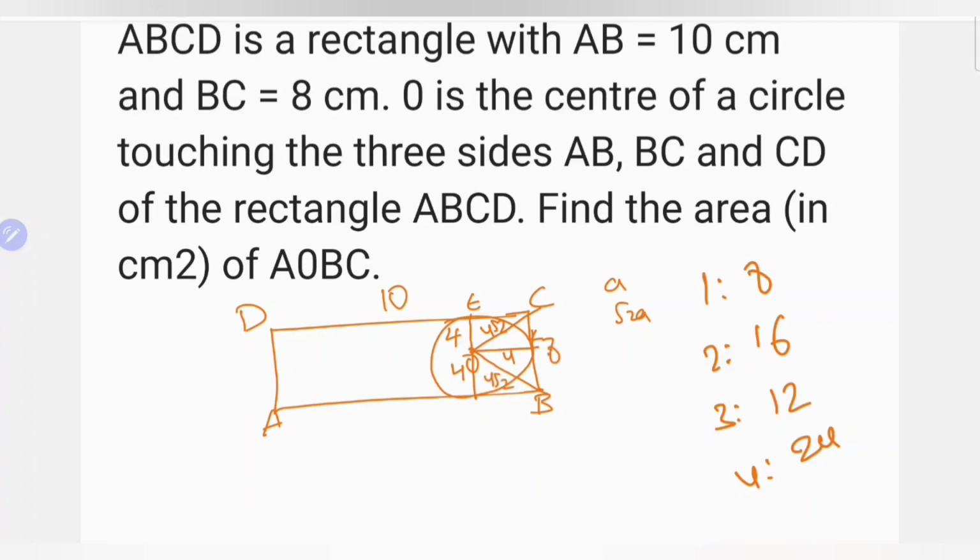Here we can carefully observe it is a right angled triangle. How I can explain: 8 square is 64, and 4 root 2 whole square is nothing but 32 plus 32. 64 equals 64. AC square equals AB square plus BC square in a right angled triangle. So area equals half into base into height. That is half into 4 into 8. It is nothing but 16. Second option.